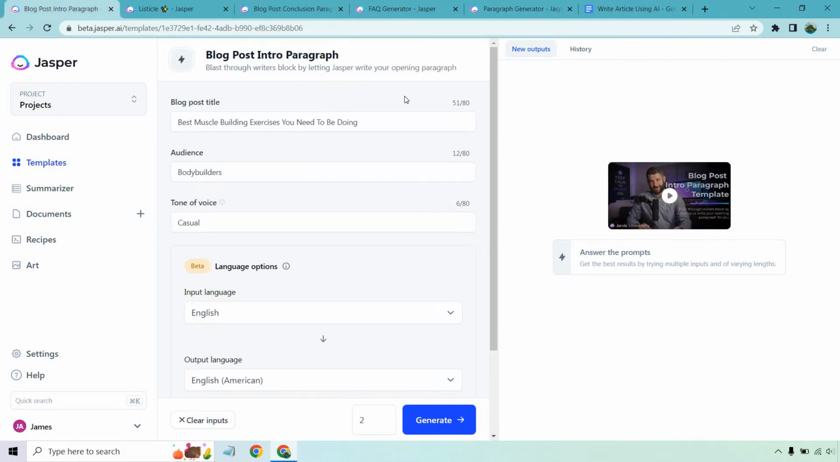Pretty simple process. Like I talked about, the best muscle building exercises you need to be doing. The audience is going to be bodybuilders. Tone of voice, I put casual. We're just keeping this on English. I'll put 2 here that we can generate and look at. So let's do that and see what we get.